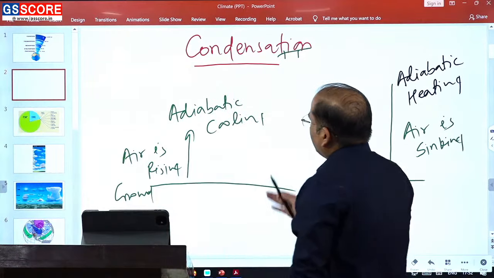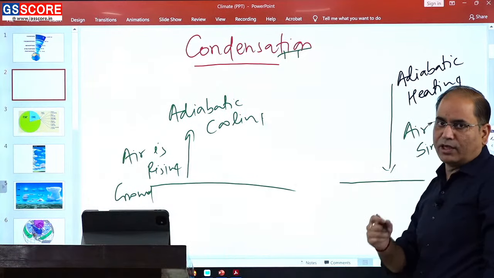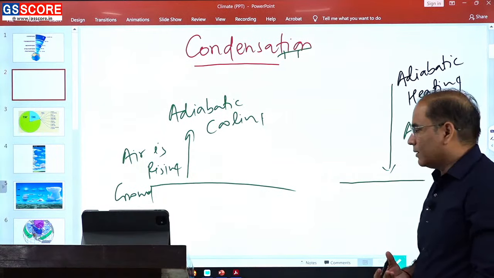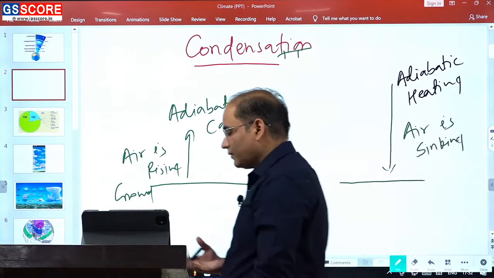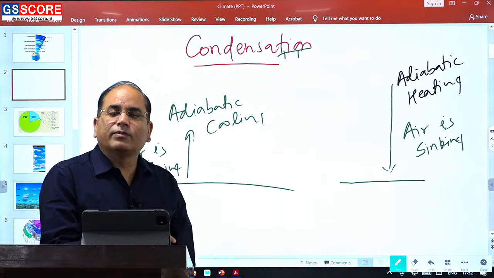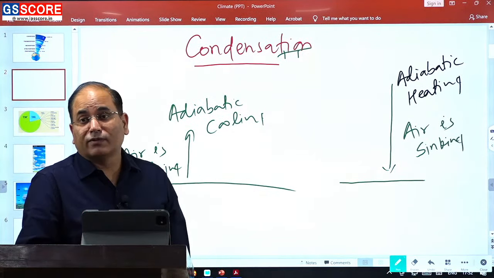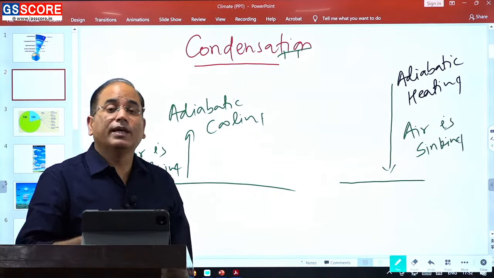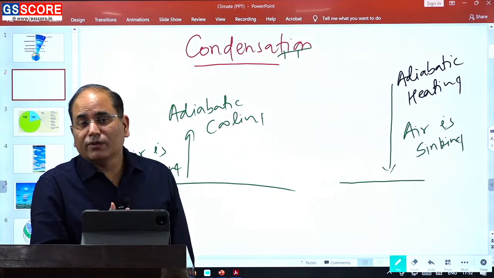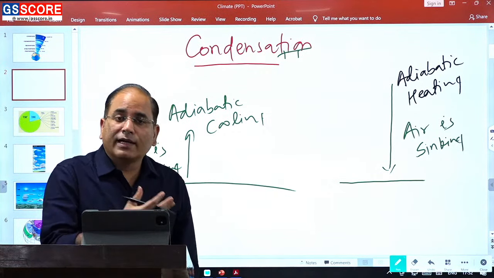One more thing, जो moisture आपका है, moisture, water vapor, that we will refer to in terms of humidity. As we have discussed, there are different methods of measurement of humidity, but the method that we apply is simply known as relative humidity.